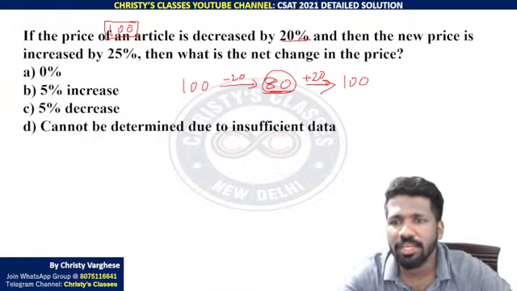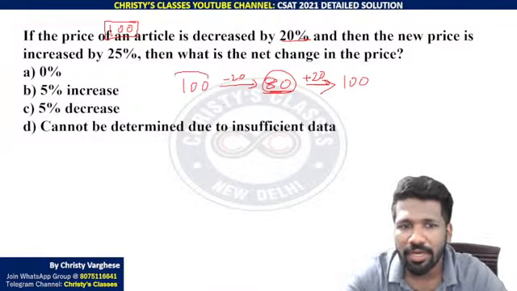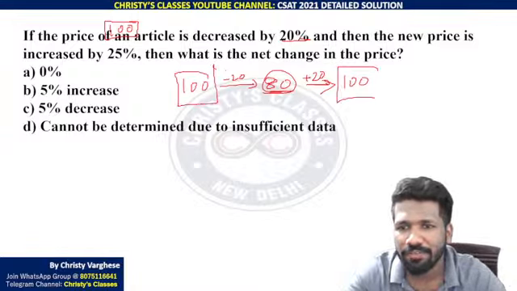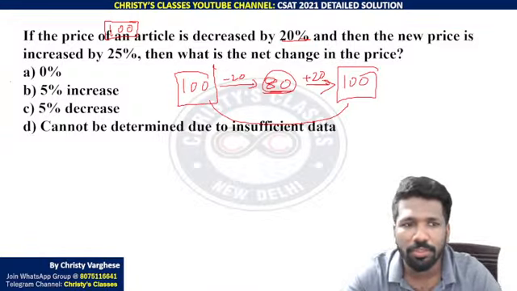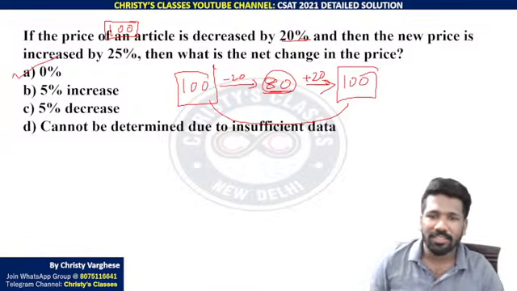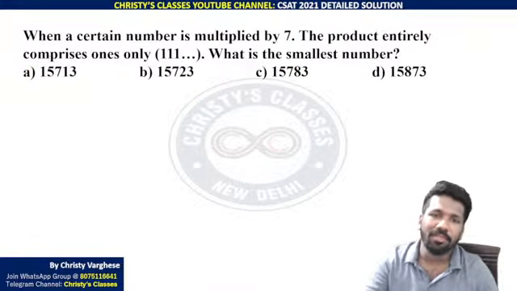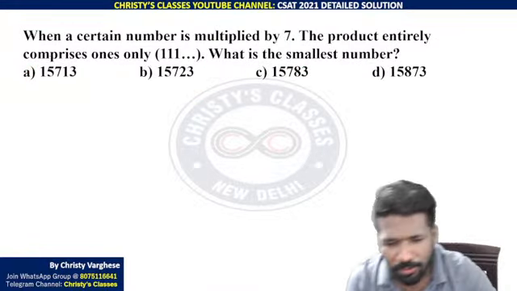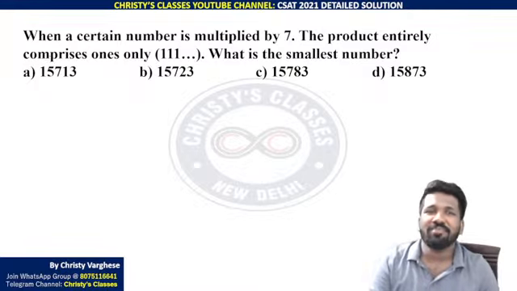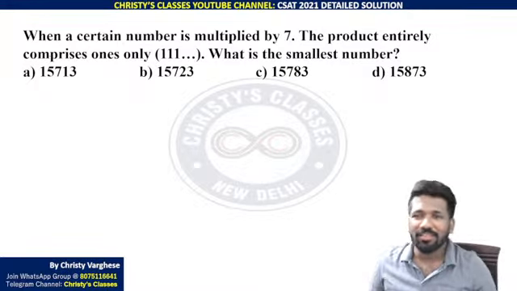Then what is the net change in the price? So 100 was the initial value, 100 is the final value. Is there a change? No change. So 0% change is the answer. Super easy, na? If you use the right method. And this question also was a super easy question if you use the right method. If you don't use the right method, this was a time consuming question.